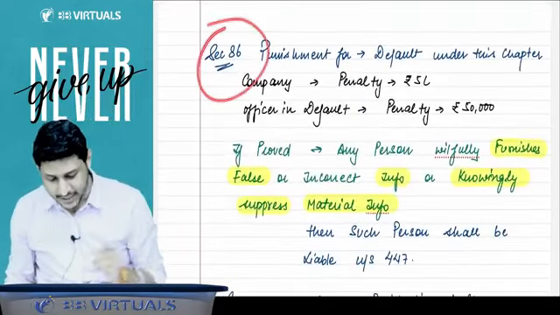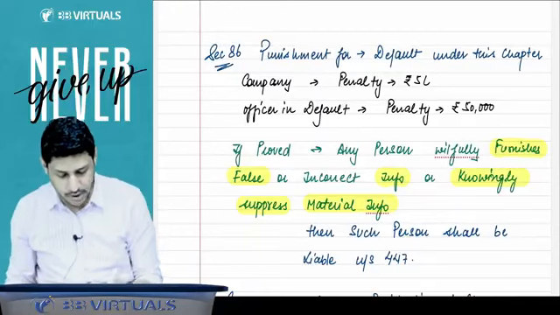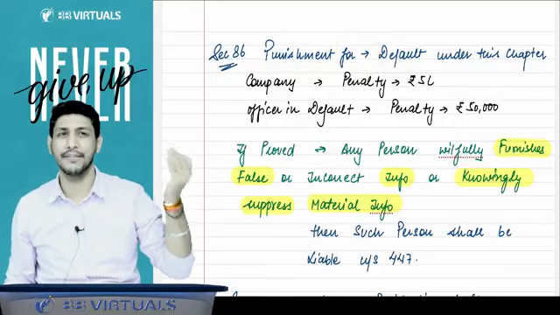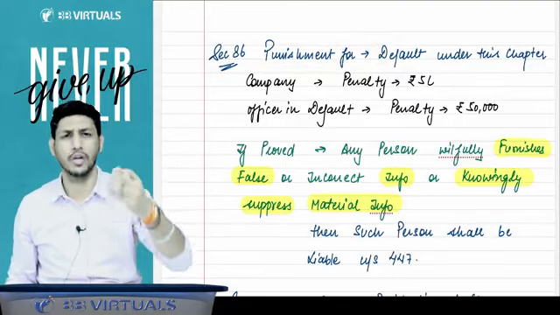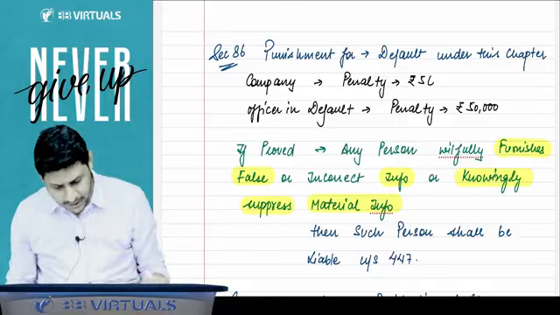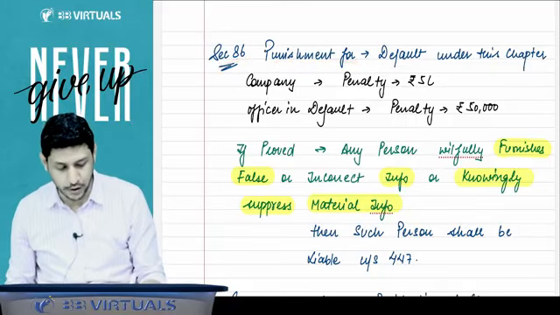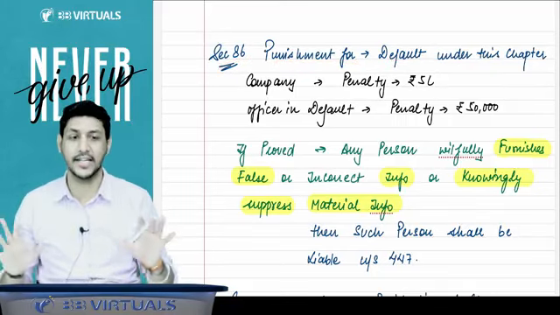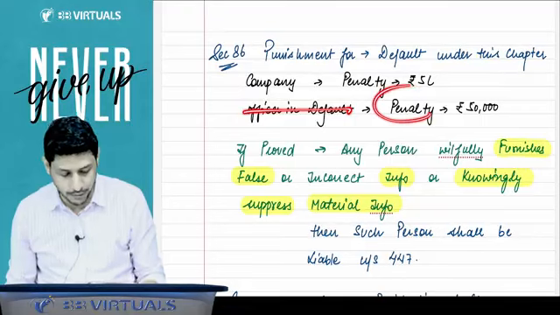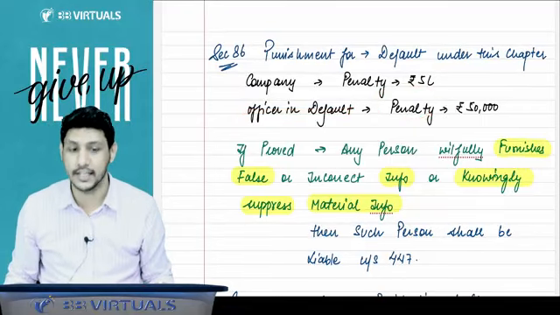And the last section is 86. Section 86 talks about punishment for default under this chapter, while 87 deals with condonation of delay and extension. If the company makes any default under this chapter, a penalty of rupees 5 lakh will be applicable. The officer in default will be liable to a penalty of rupees 50,000.